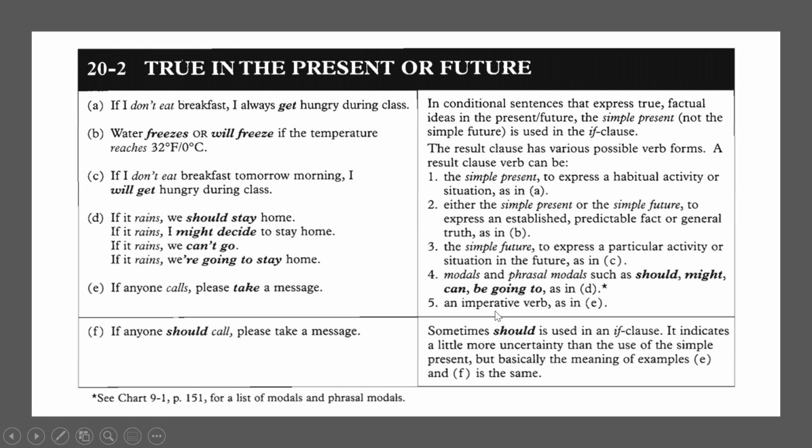And then you may use modal or phrasal modal such as should, might, can, be going to, as in D. If it rains, we should stay home. If it rains, I might decide to stay home. If it rains, we can't go. If it rains, we are going to stay home. So you may use modal or phrasal modal. Should, might, can are modals, and be going to is phrasal modal.